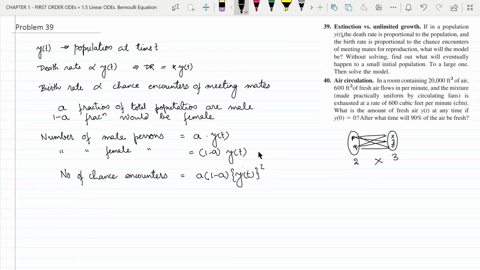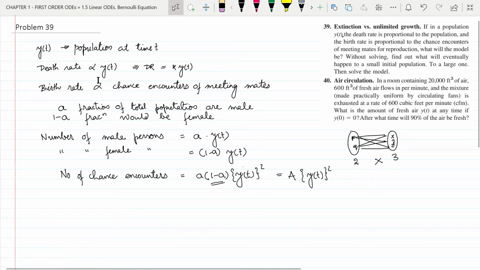So this is the number of chance encounters. Let us take a multiplied by 1 minus a equal to capital A, then this is A multiplied by y of t square. Now we have that birth rate is proportional to chance encounters of meeting mates.